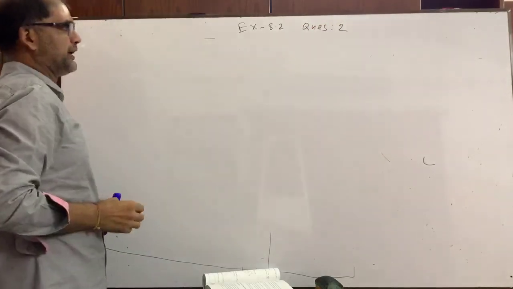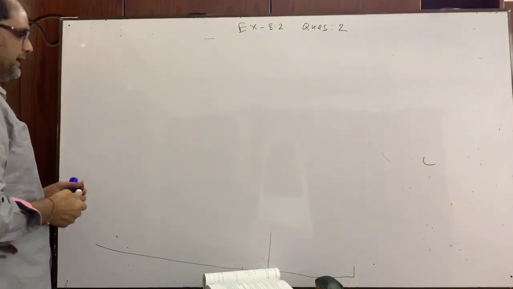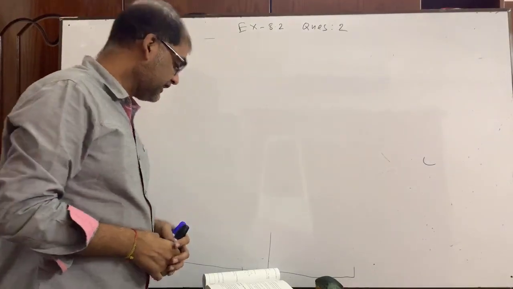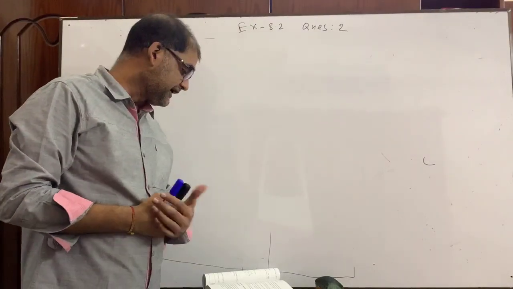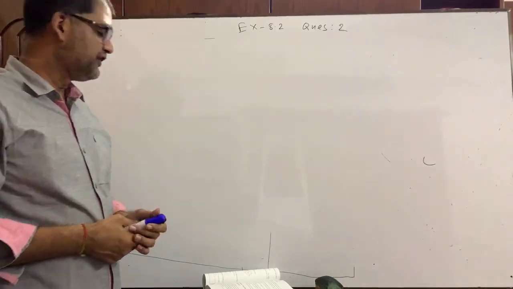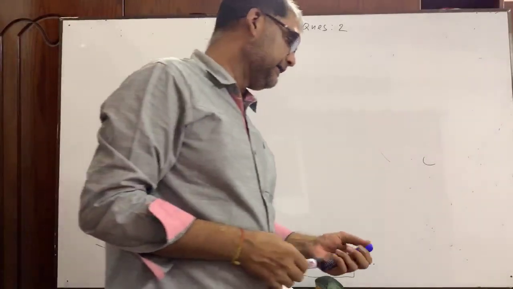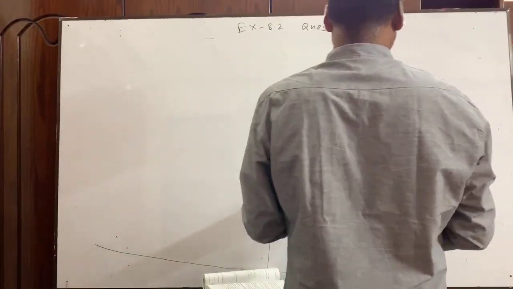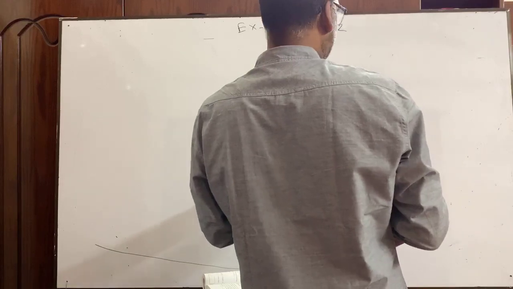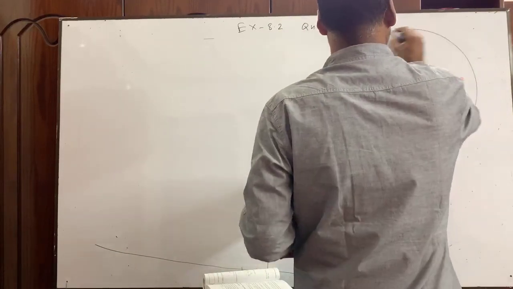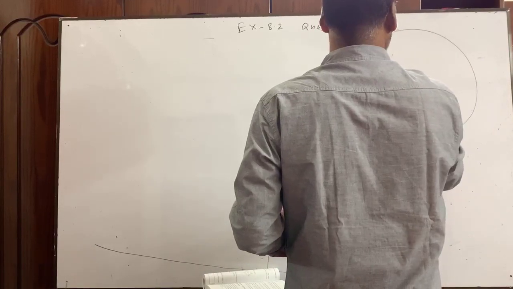I think all of you take out your book. What is given here? ABCD is a quadrilateral inscribed in a circle with center O, where angle ADB plus angle BDC equals 1 right angle. You see the way I draw the figure. This is a circle, okay? This is the center.